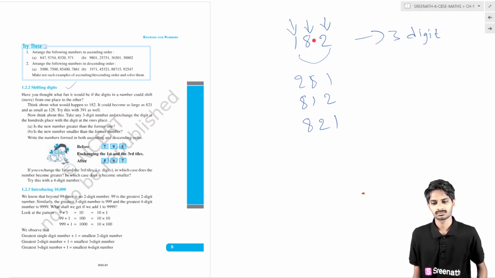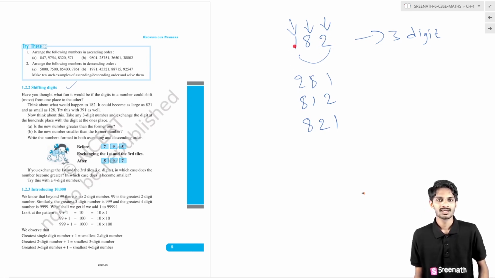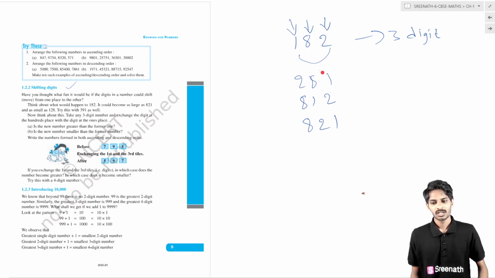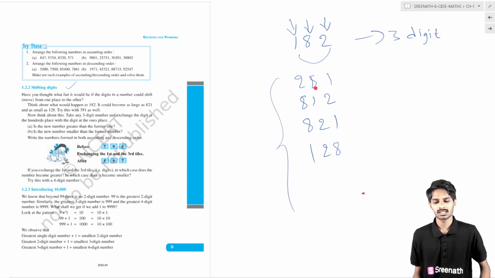Shifting means just changing the place value. Basically, 2 is in the tens place, but we are changing it to the hundreds place, so that will become 218, 281. Now if I shift only these two numbers, then 128 will come. In this way, by shifting numbers, you have to find out what numbers will come.